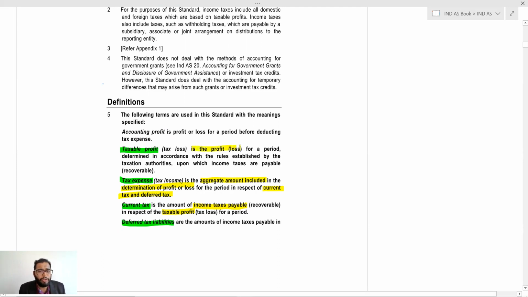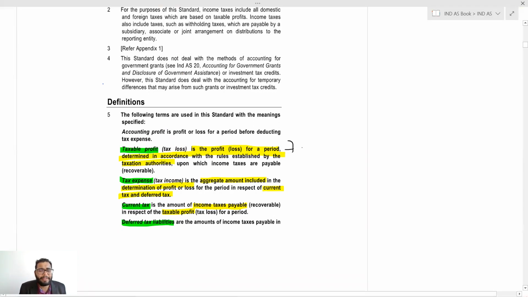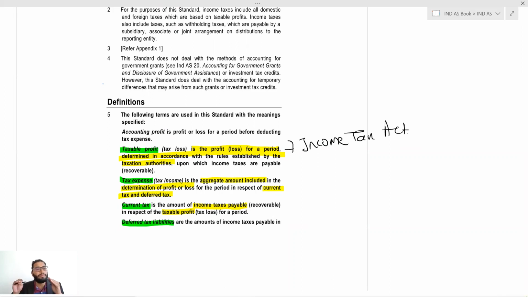Taxable profit is the profit or loss for a period determined in accordance with the rules established by the taxation authorities, upon which income taxes are payable. For India, it will be the Income Tax Act. And tax payable on taxable profit becomes your current tax, which we calculate as per the Income Tax Act.